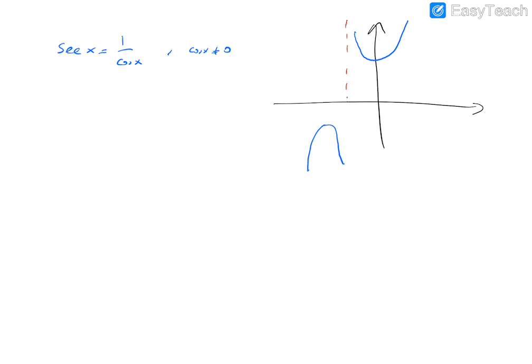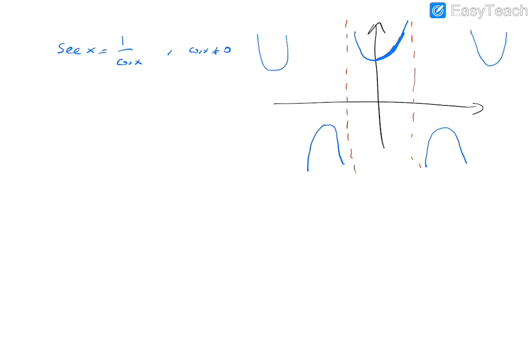It is easy to sketch this graph. Okay, I will show the periodic part. Please wait. Again, it continues in a similar way. So the correct periodic part is this part.